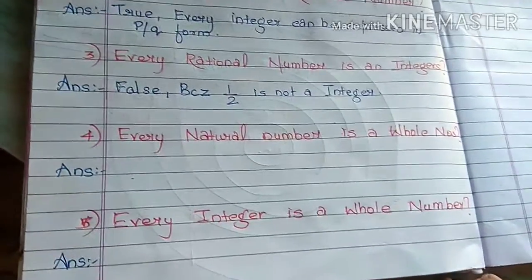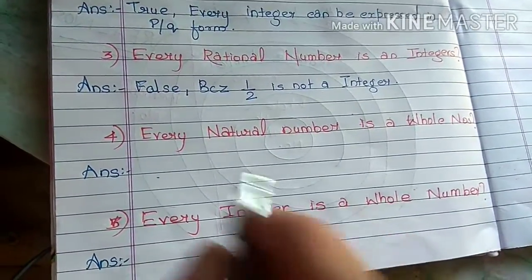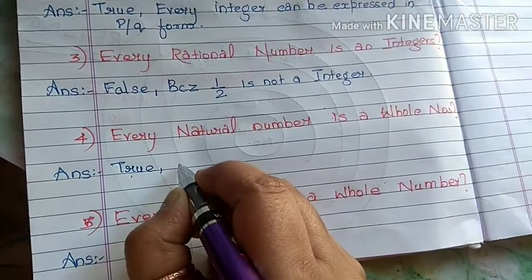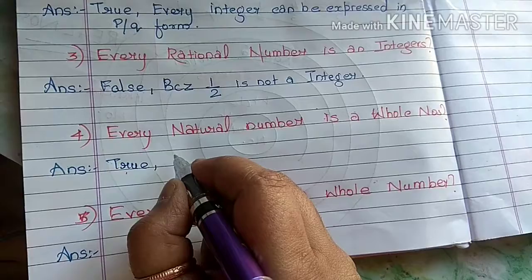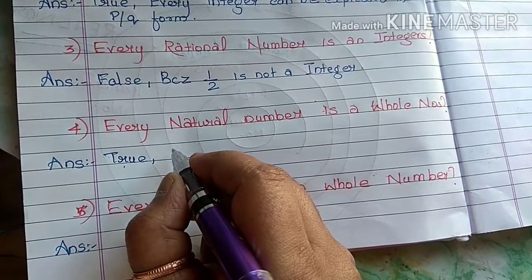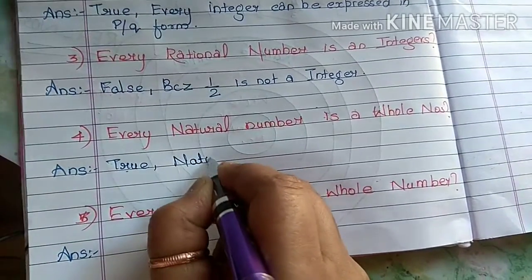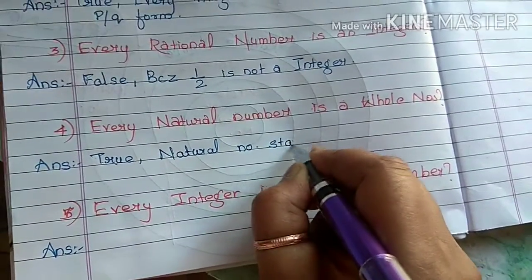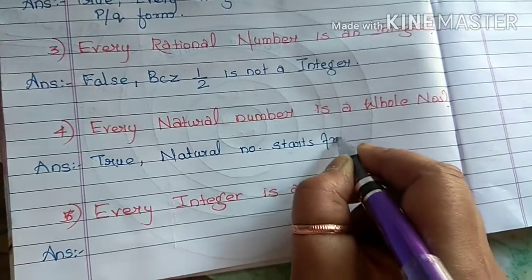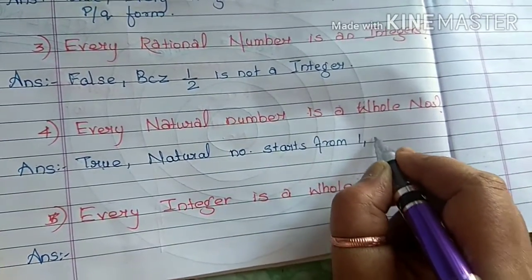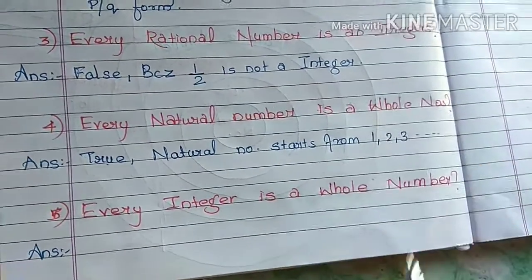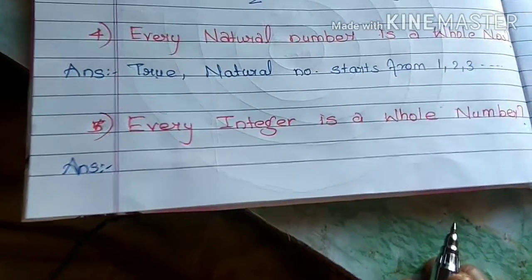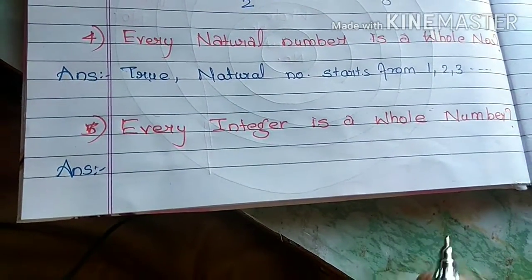Next question, every natural number is a whole number. True. Natural numbers start from 1, 2, 3, and they are included in whole numbers. Now the next one is, every integer is a whole number.